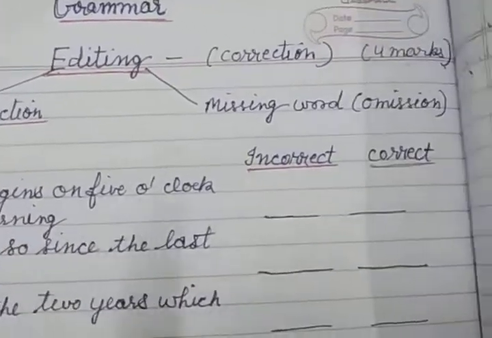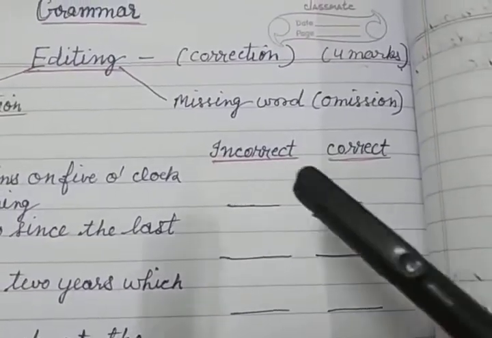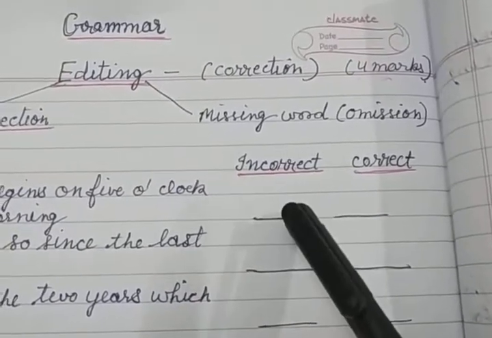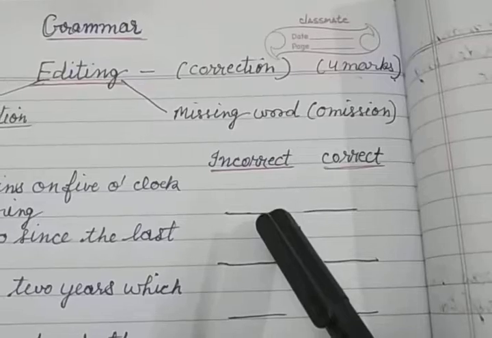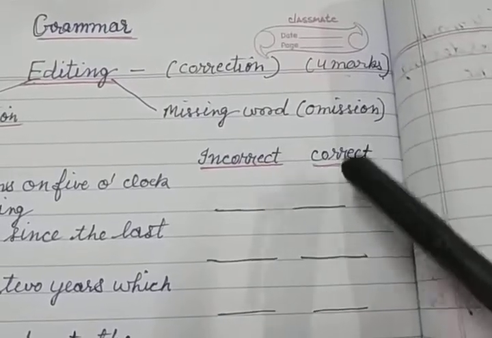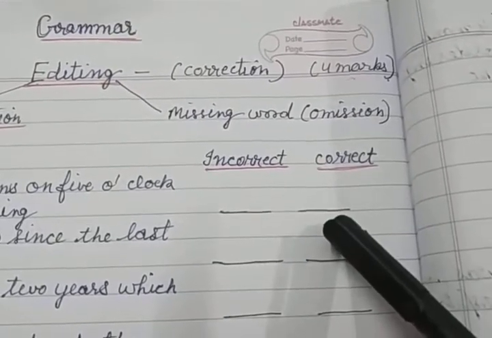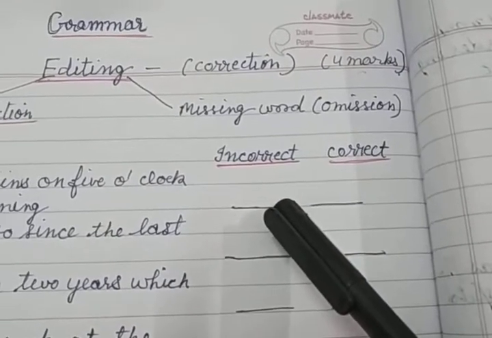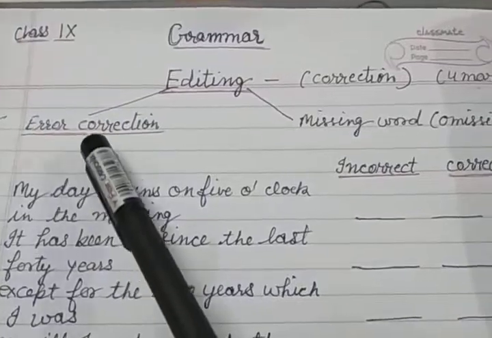In the given blanks, we have to write down first the error or the incorrect word in that particular line. Then we have to supply the correct word that should replace that incorrect word. That is error correction.